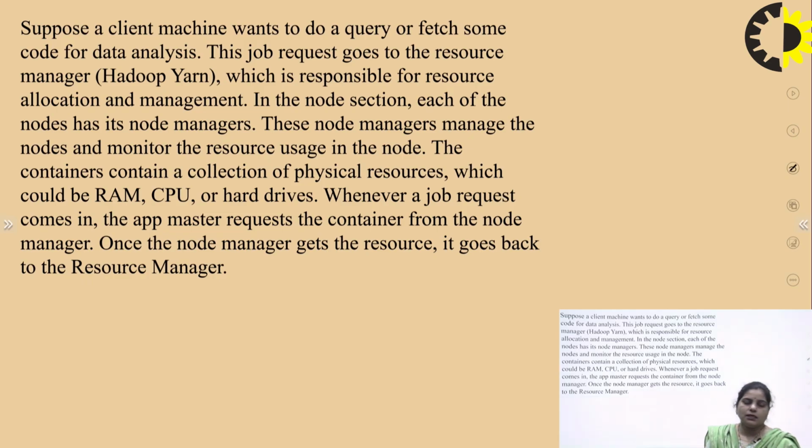A container contains a collection of physical resources, which could be RAM, CPU or hard drives. Whenever a job request comes in, the app master requests the container from the node manager, and that node manager gets the resource. If it cannot, then it goes back to the resource manager itself.